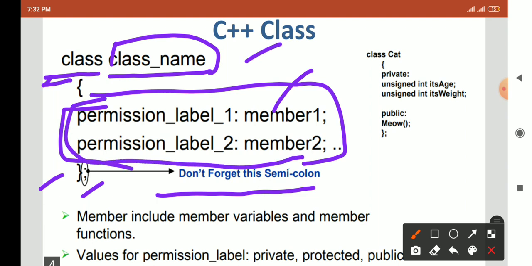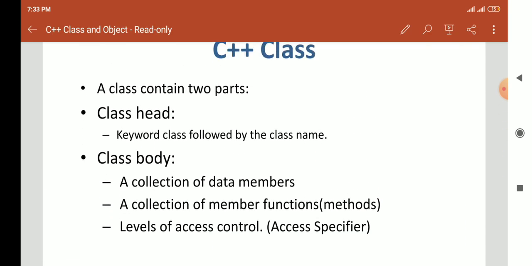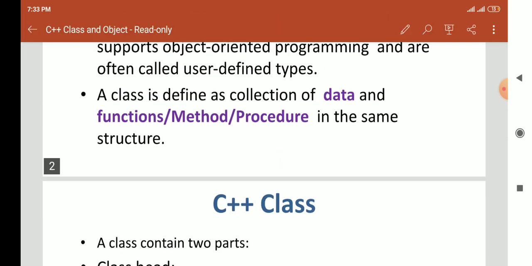This is your head part and this is your body part. The body part, as you know, contains the variables and the functions. Remember, here a function is also called a procedure or a method.